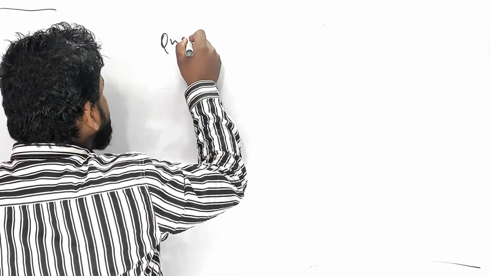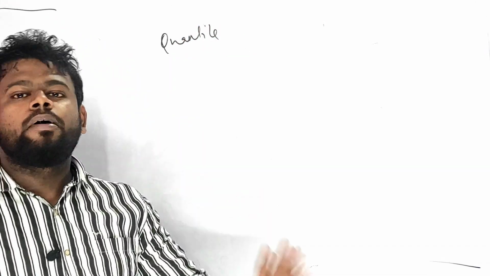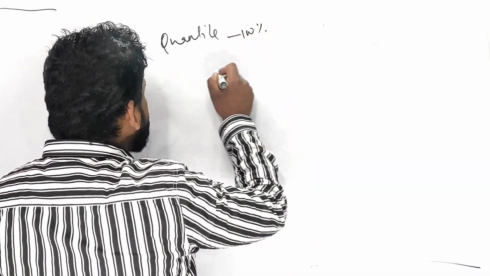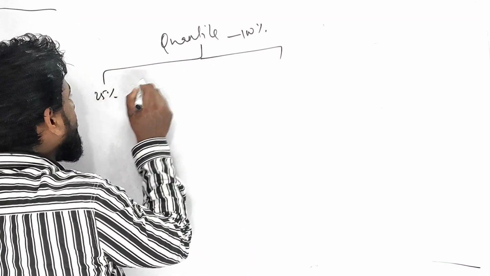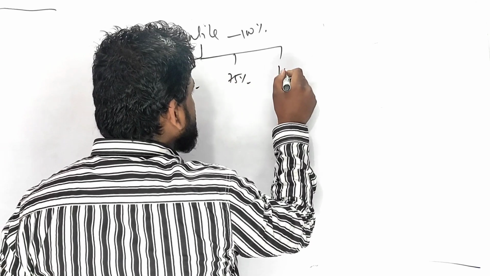Quartile, let us understand quartile. Quartile is very interesting. You might be knowing about 100%. Is it clear? Do you know about 100%? Yes. If I divide 100% into 4 parts, what will we get? 25%, 50%, 75%, 100%.